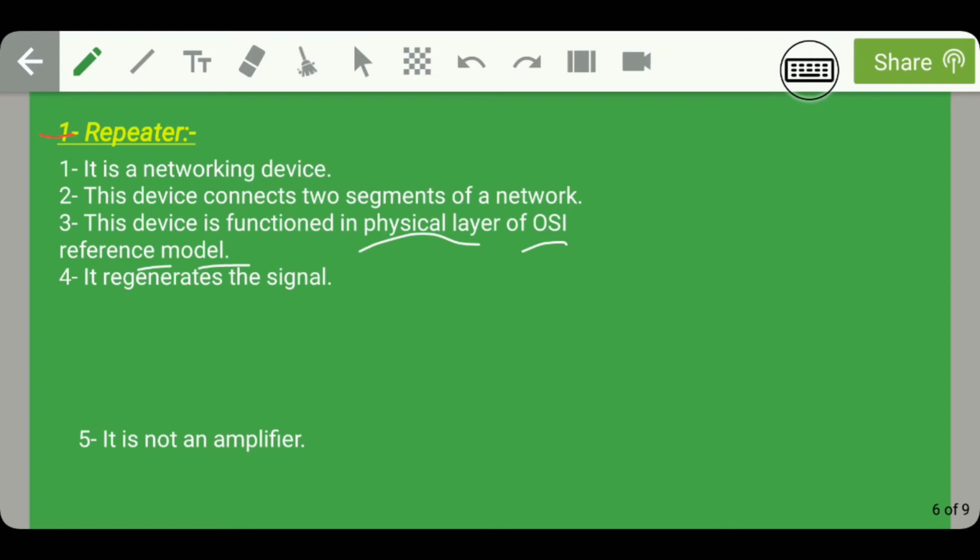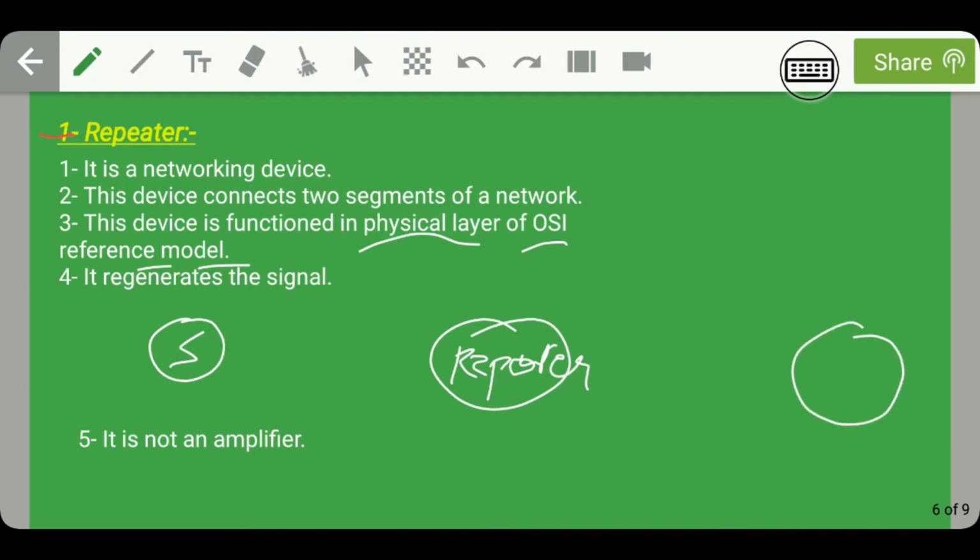So for example, this is the sender node and this is the repeater node, and the sender is willing to send the data to the receiver node. So what does this repeater do?